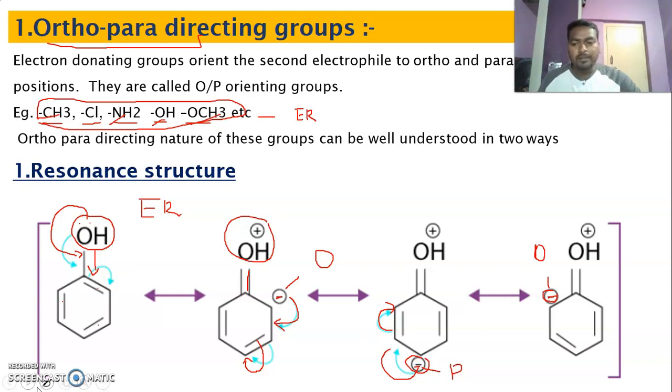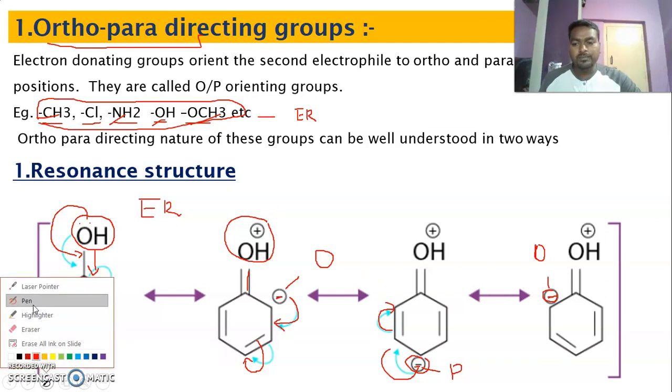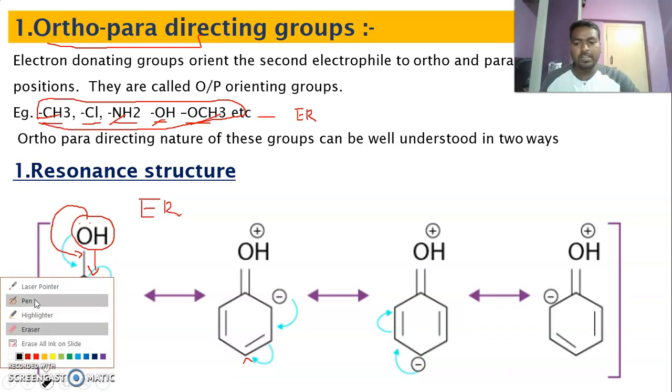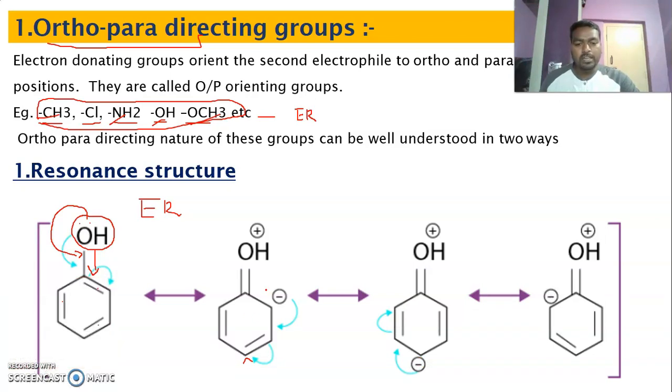So after writing the resonating structures, we found that the negative charge is present on either the ortho carbon or the para carbon. Now suppose you introduce an electrophile, where does the electrophile go? These ortho and para carbons are electron rich.